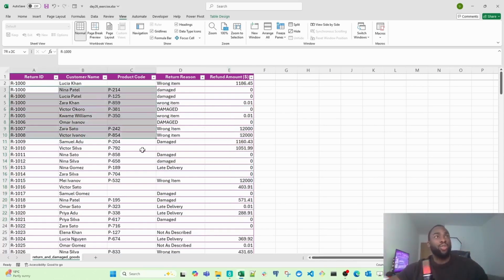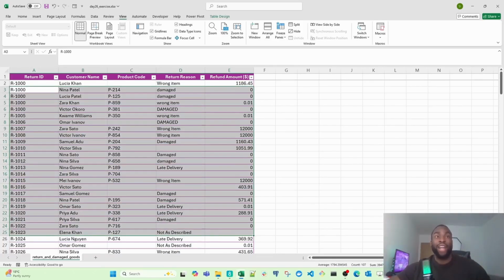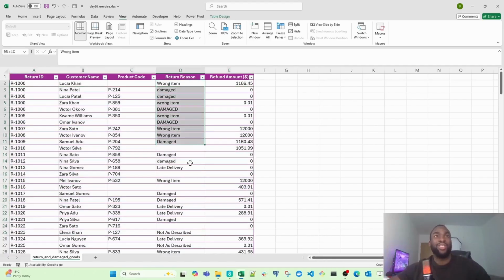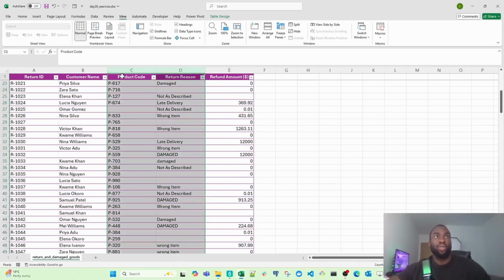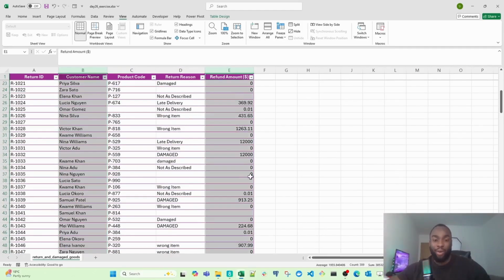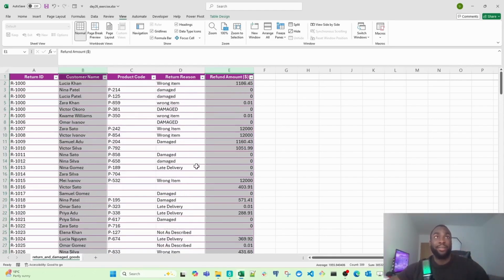However, this sheet is not actually in a format that they want it in. And we need to help them spot all of the data issues and then let the team know as soon as possible so that they can report back in the next board meeting. So the first thing we need to do is flag the missing return reasons or product codes. But as I was exploring this data set, I actually noticed there were bigger issues. There are also missing customer names and refund amounts. So it's not just limited to these two columns, even though that's what finance told us. There are actually issues with the customer name and refund amount columns too. We need to highlight if each row has at least one blank cell. That's what we need to do.